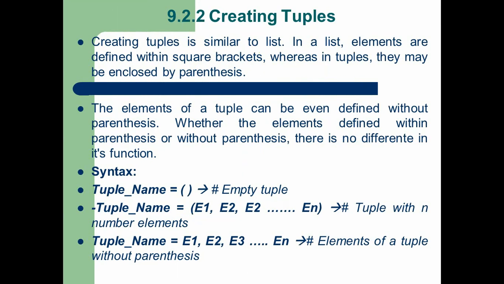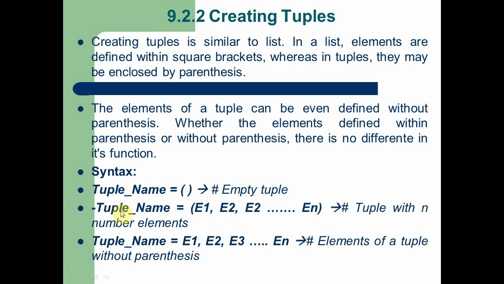Next, how to create tuples. Creating tuples is similar to list. So in syntax you can see tuples can be created with three methods. Number one, we can create an empty tuple. Just give the tuple name equal to open parenthesis and close parenthesis. So tuples are created by the parenthesis symbol. This tuple is an empty tuple. That means this tuple contains no element. This is the first method of creating a tuple, that is an empty tuple.